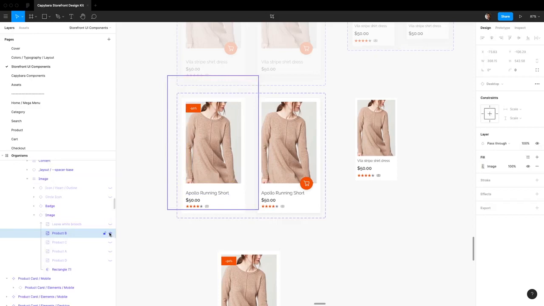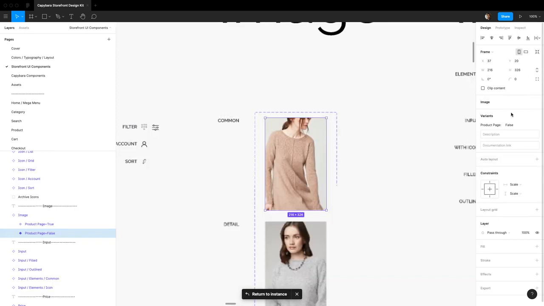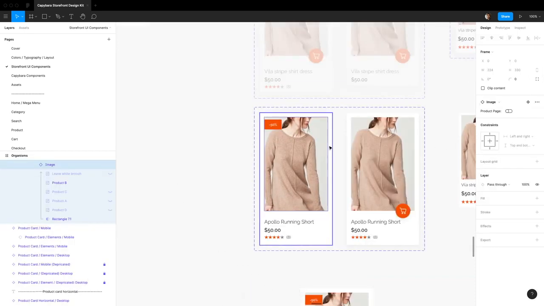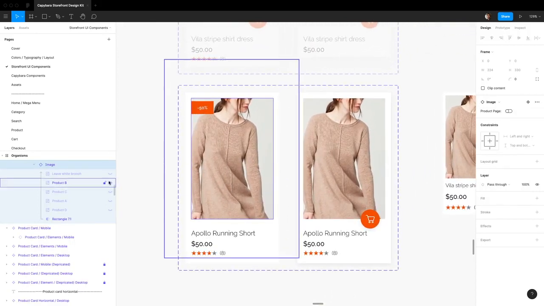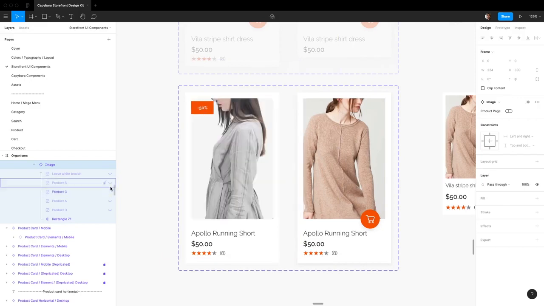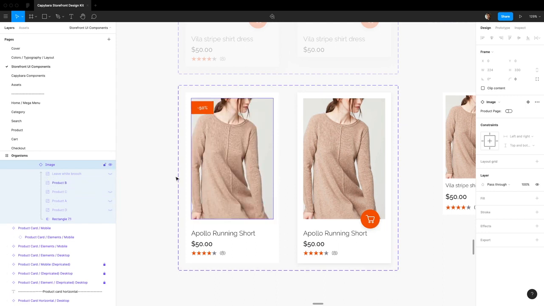Alternatively, if you want to change the product image, this master image component exists just for this. So basically all of the imagery you're going to be using on your website when you create your mockups, you store in this component, and you can just come here and toggle on and off different images that you might want to use in certain scenarios.